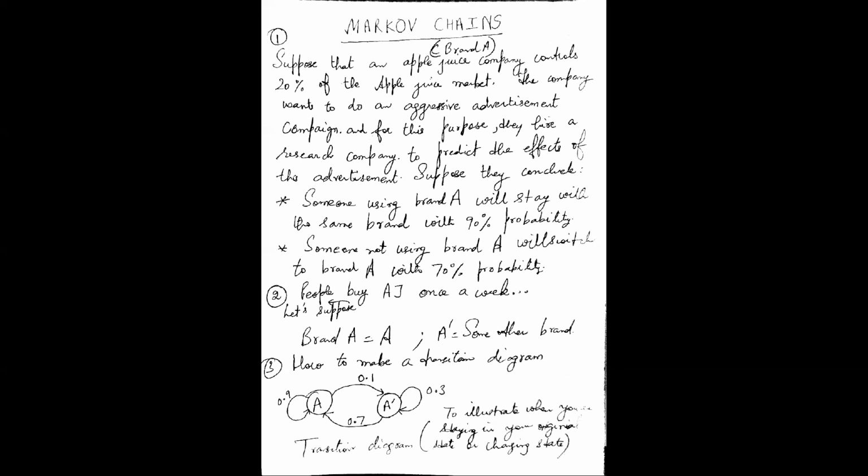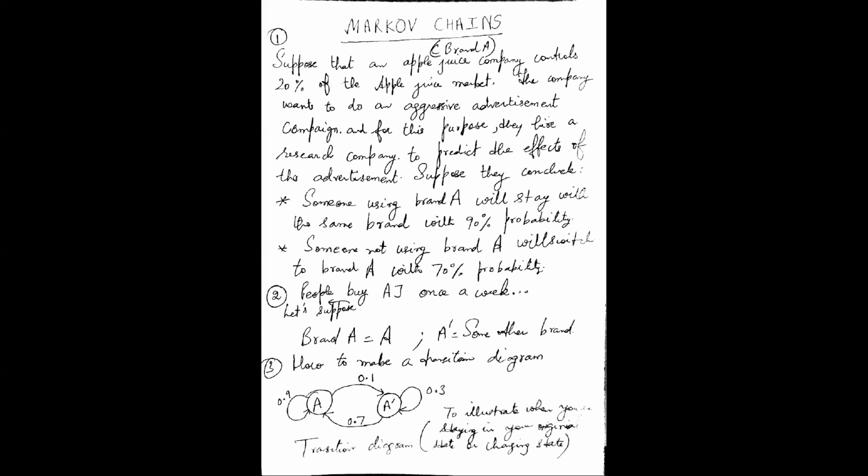Someone who is not using brand A should start using the brand, and they estimate that probability to be 70%, right? So there is a 30% probability that the people who are not using brand A, who like some other brand, will continue liking the other brand, not brand A. So that's the given scenario, right?